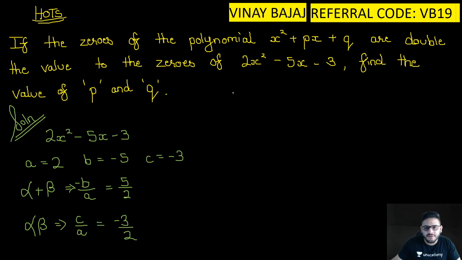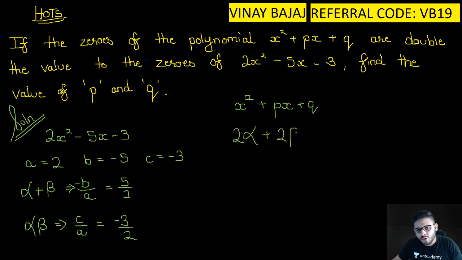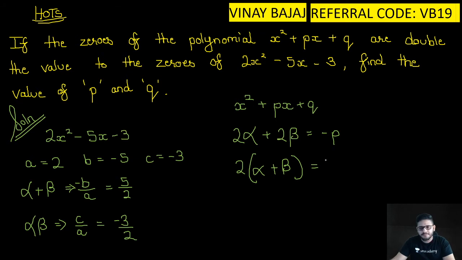Now the zeros of the next polynomial, that is x square plus px plus q, are double. That means we will have 2 alpha plus 2 beta is equal to minus p, or 2 bracket open alpha plus beta is equal to minus p.